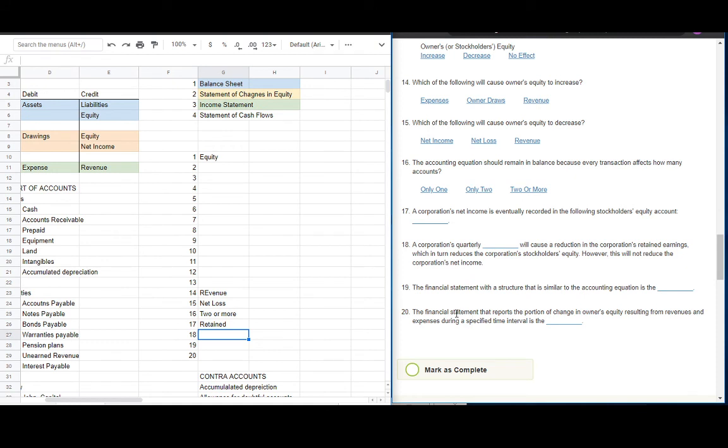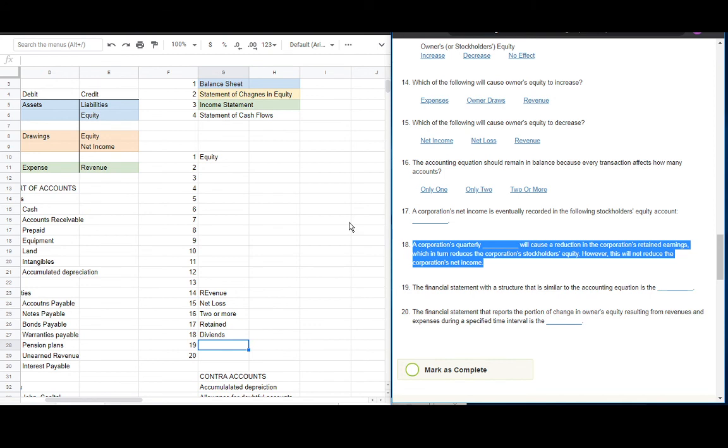And number 18, the corporation's quarterly blank will cause a reduction in the corporation's retained earnings. This is dividends. Again, dividends, ito yung bayad ng company sa mga stockholders. Anong stockholders? Ito yung pag bumili ka ng stock, bumili ka ng stock ng Apple or Amazon. Ito yung parang promise ng company na in exchange of buying their stocks, you will receive a small amount of money. So medyo advanced siya. Separate video natin siya explain.